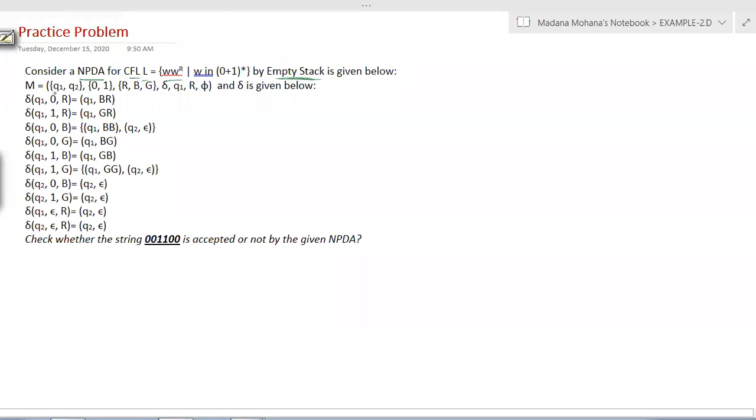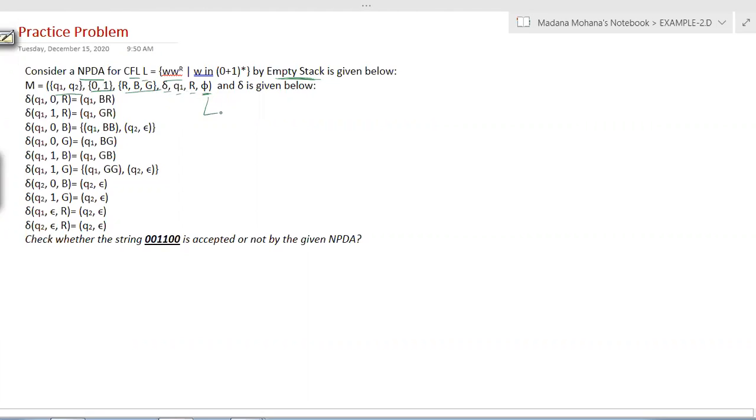Now the PDA here: M equal to (Q, sigma, tau, delta, q0, Z0, F). First is Q equal to {Q1, Q2}, that is capital Q. Then the next tuple is {0, 1}, which is sigma. Then {R, B, G}, this is tau. Then delta. Then q0 is Q1, then Z0 is R. Then F equal to phi. That means no final state here.